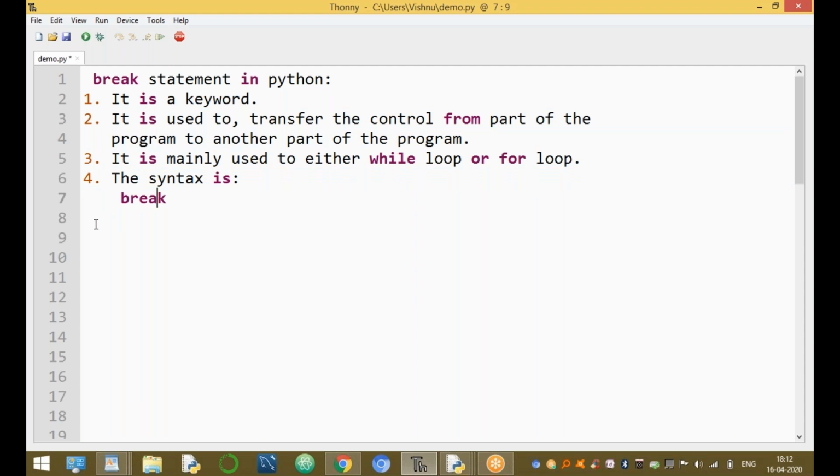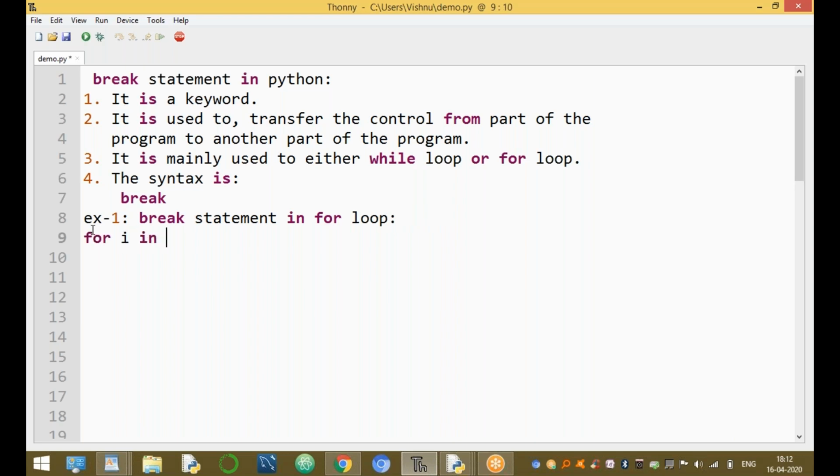For example, the first example is using the break statement to demonstrate it within a while loop. Break statement in while loop, or break statement in for loop. It is easy with a for loop. It can be used in either a while loop or a for loop, no problem at all. For example, break statement in for loop.